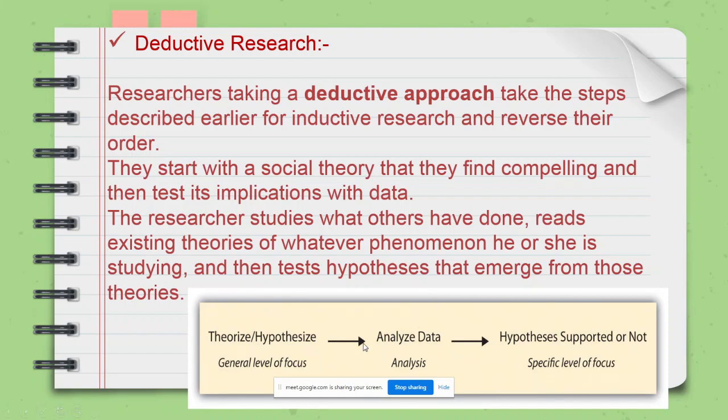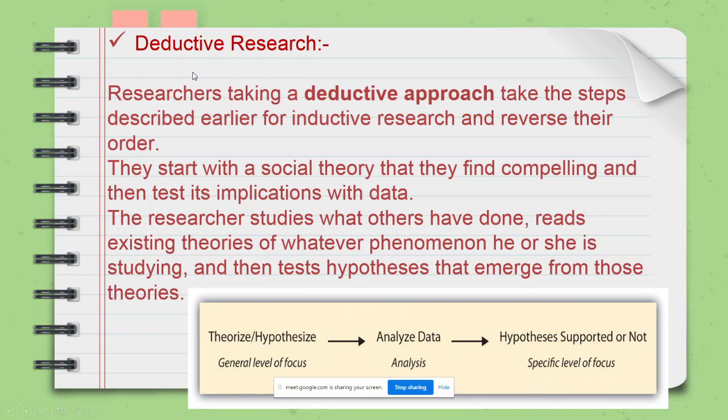So the researcher conducts or collects the data related to that theory, and then sees whether this theory is true or false, whether it is applicable, whether it is supporting the hypothesis, whether it is supporting the specific objective of the study or not.